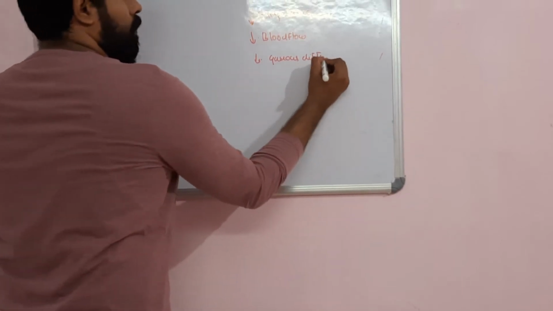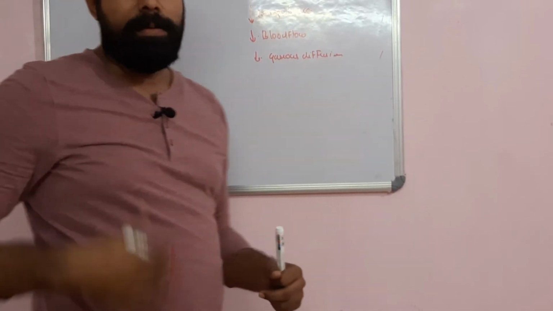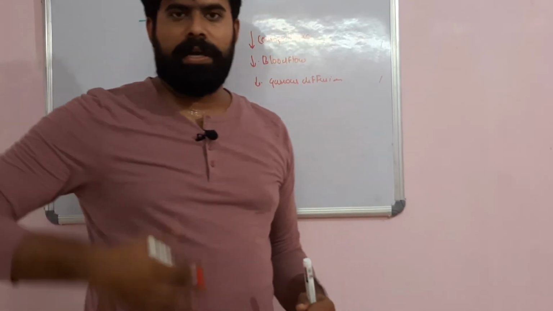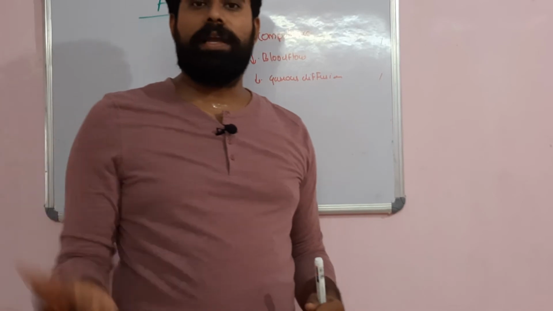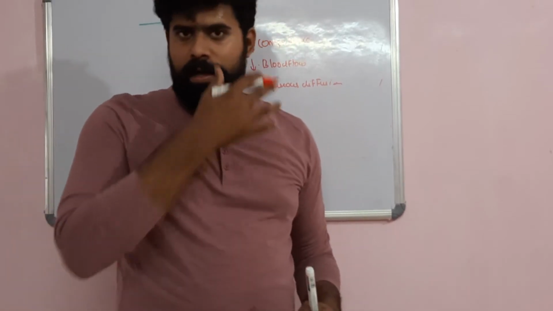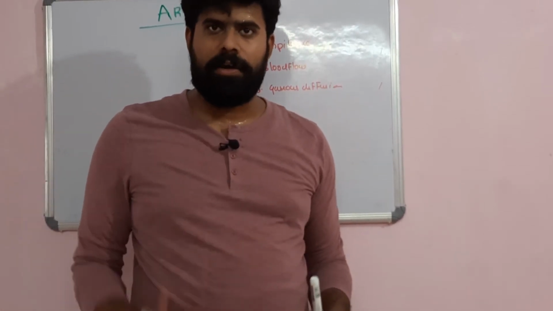The patient can have all three problems. So the patient will present with breathlessness, tachypnea, use of accessory muscles of respiration. The patient will go into respiratory muscle fatigue, and quickly the patient will go into respiratory failure. These are the findings you can see in the acute phase.